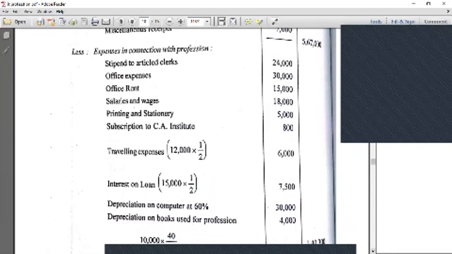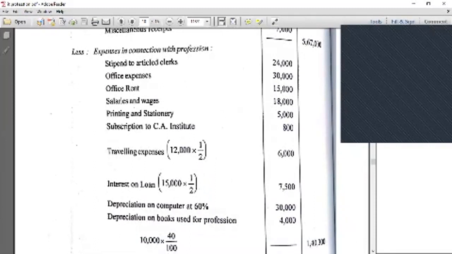There is no specific split between personal and official, therefore half of the amount is disallowed and only half is taken into consideration. The interest is the same: the problem says 50 percent is personal and 50 percent is official, so 50 percent is taken into consideration.